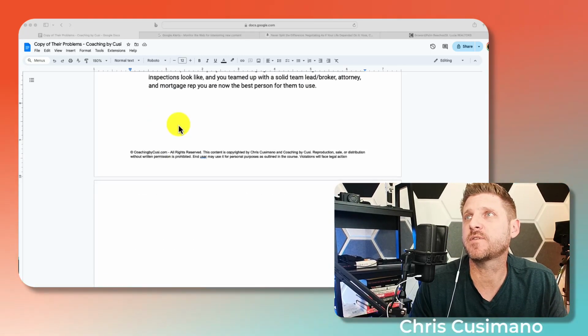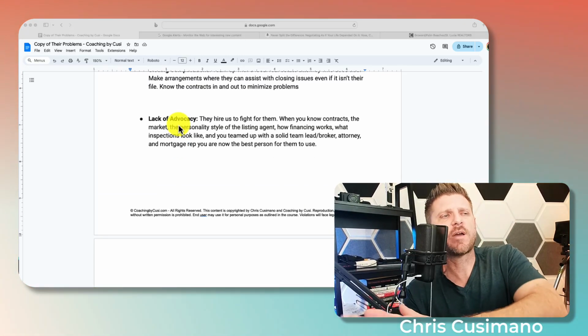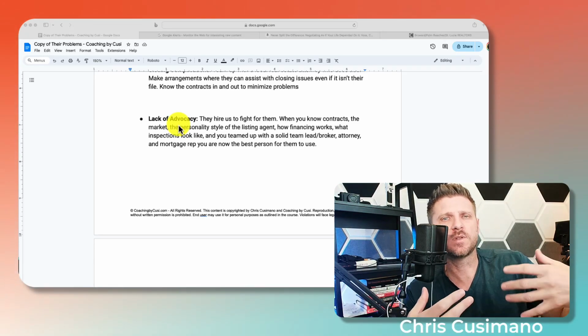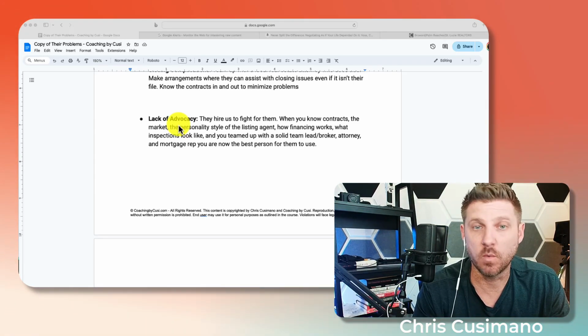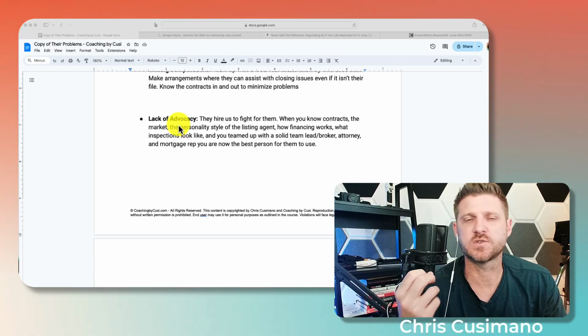Another problem, lack of advocacy. This is our last one. Lack of advocacy is super important. It's knowing how to fight essentially for what's right. Fight for what's right in the situation.